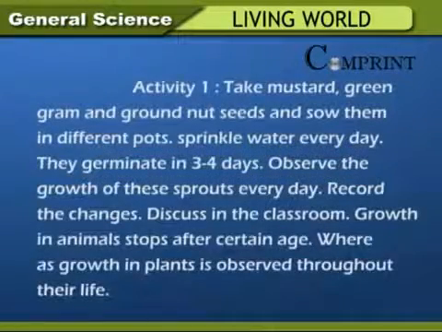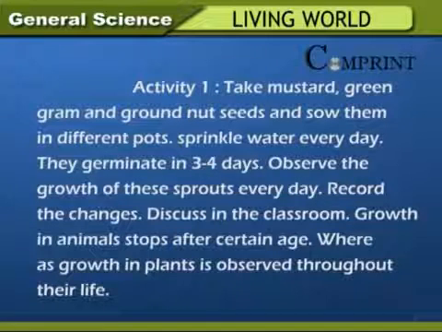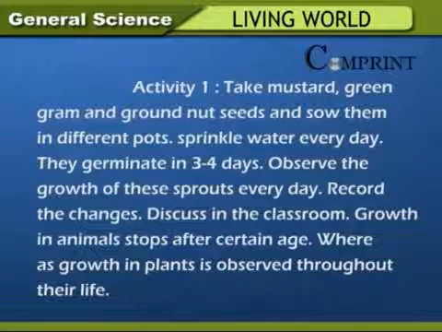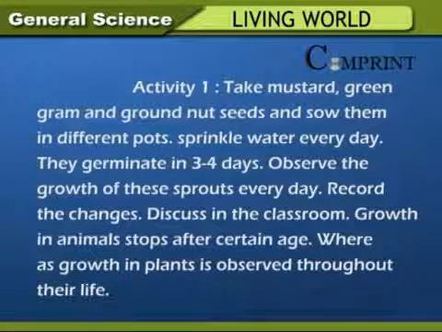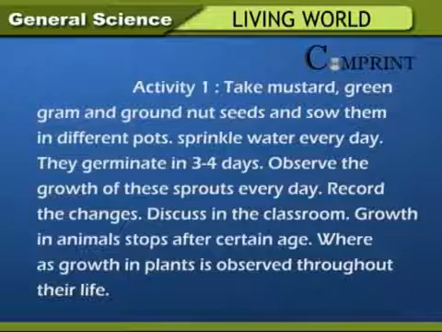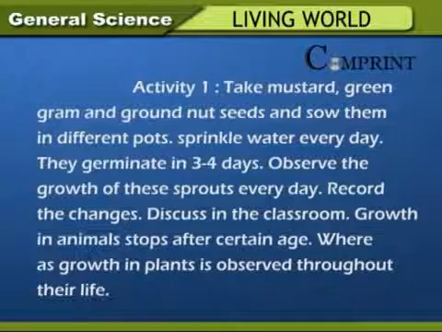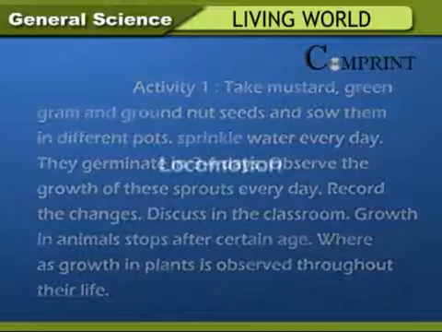Activity 1. Take mustard, green gram and groundnut seeds and sow them in different pots. Sprinkle water every day. They germinate in 3 to 4 days. Observe the growth of these sprouts every day. Record the changes. Discuss in the classroom. Growth in animals stops after a certain age, whereas growth in plants is observed throughout their life.